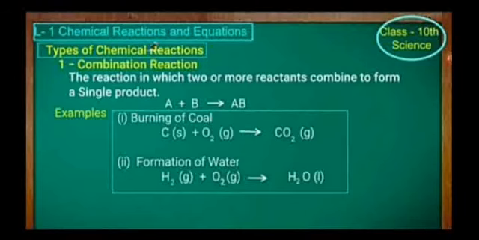Types of chemical reaction. There are 5 types of chemical reaction. First, combination reaction. Second, decomposition reaction. Third, displacement reaction. Fourth, double displacement reaction. And fifth, oxidation and reduction. First, combination reaction. The reaction in which two or more reactants combine and form a single product is called a combination reaction. For example, A and B, two different reactants, combine and form AB, a single product.